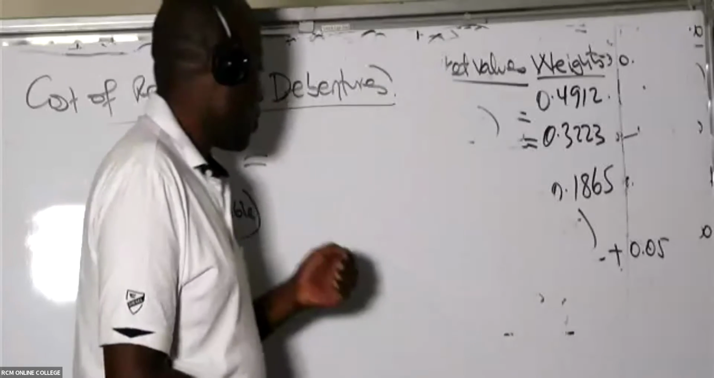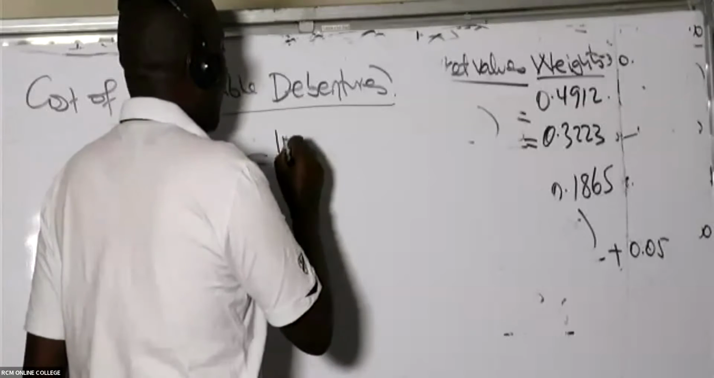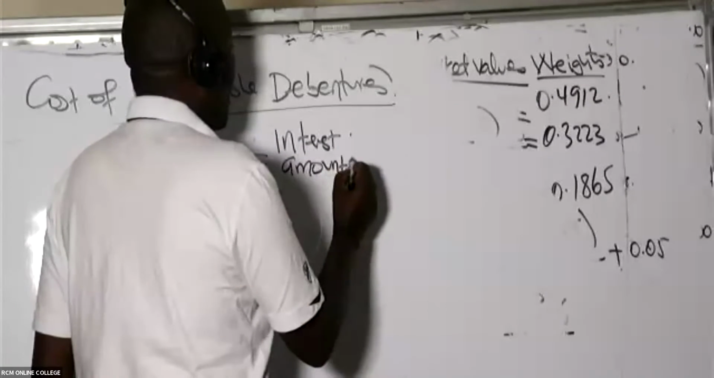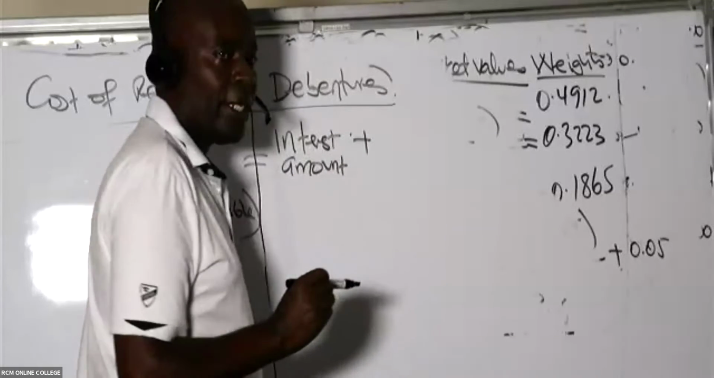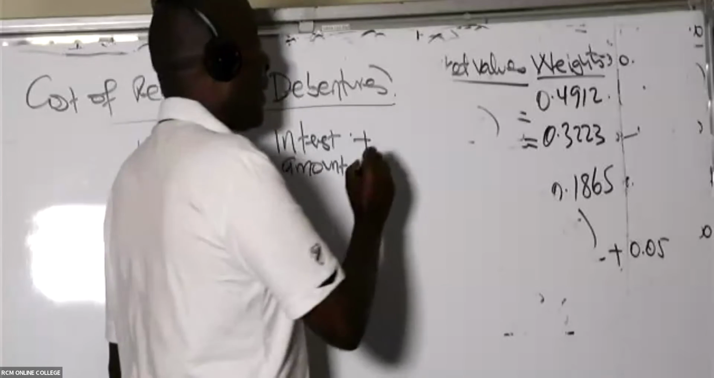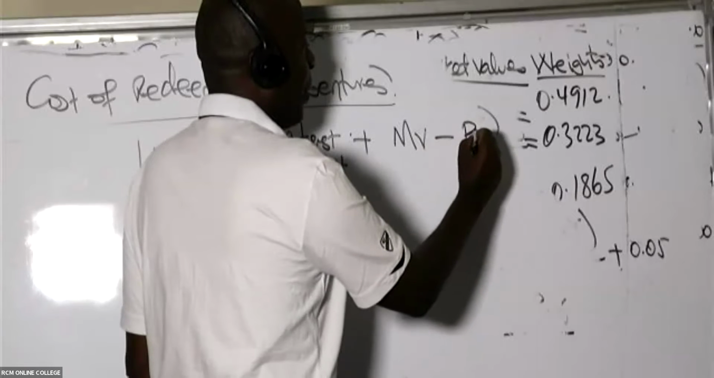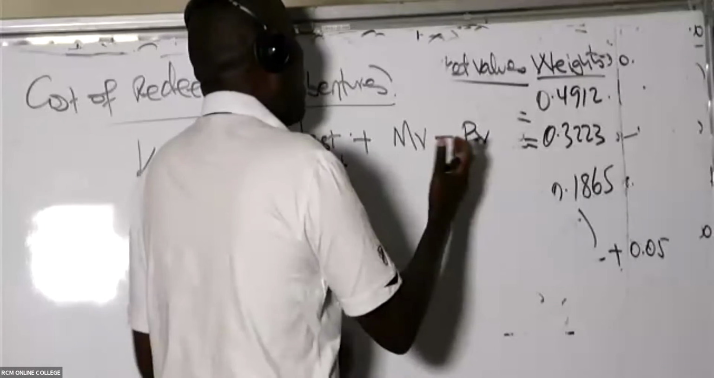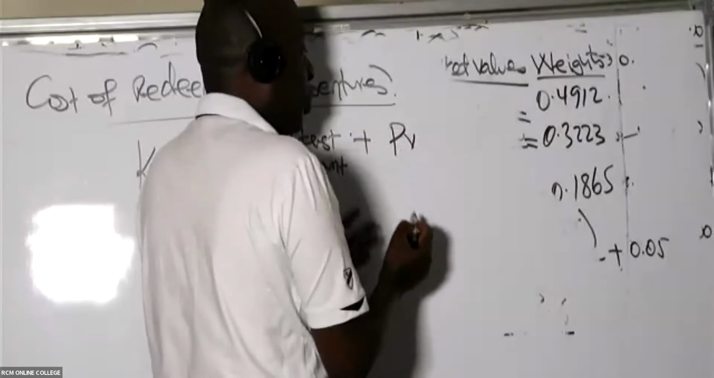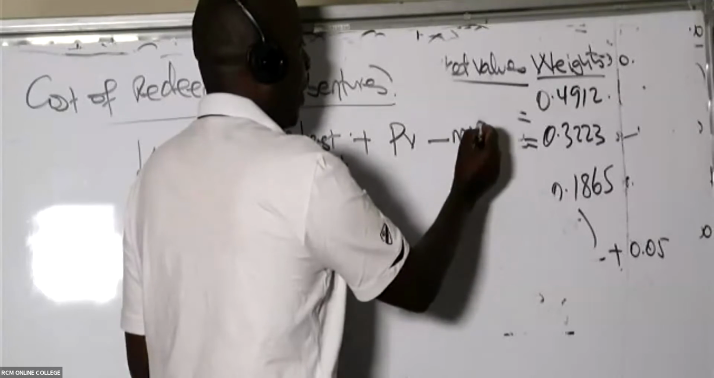So, ladies and gentlemen, this is normally how I get my KD for redeemable bonds. For redeemable bonds, I take the interest amount, and then I take the capital gain. To get the capital gain, I will take the market value minus the par value, or par value minus market value, depending on how you're looking at it. Like in this question, the par value has to be positive, so par value is more. So par value minus the market value.